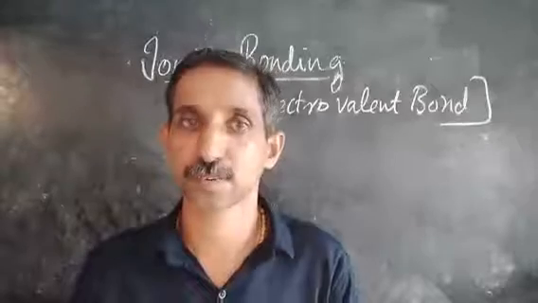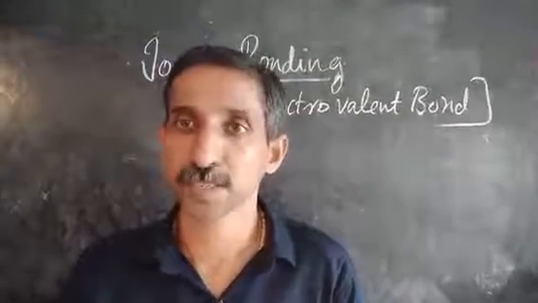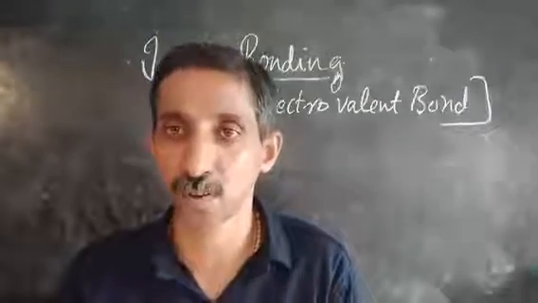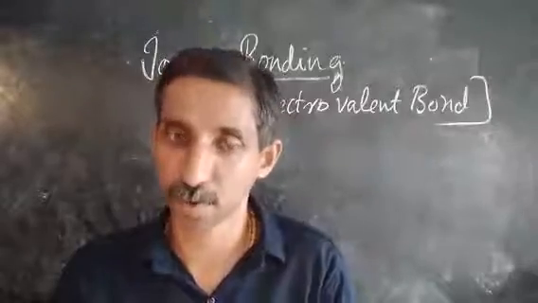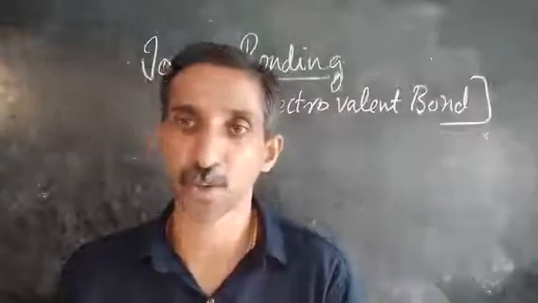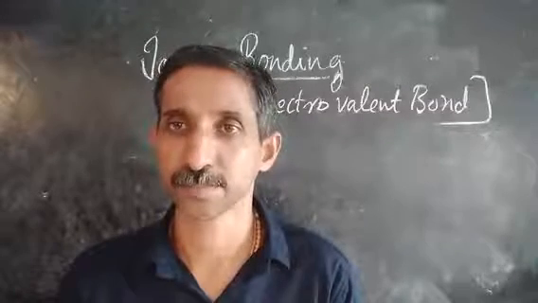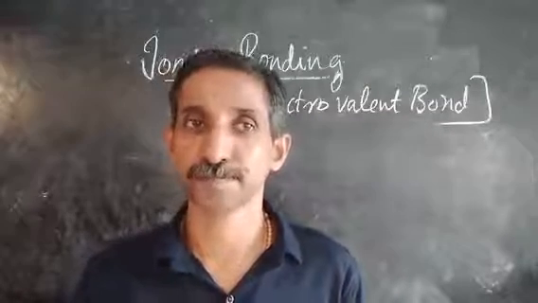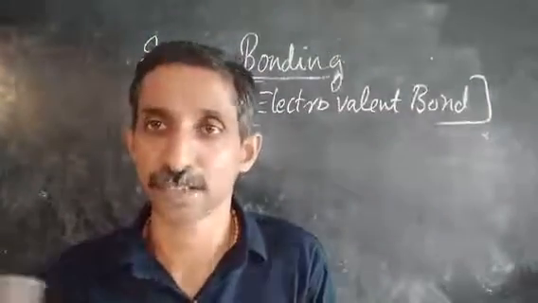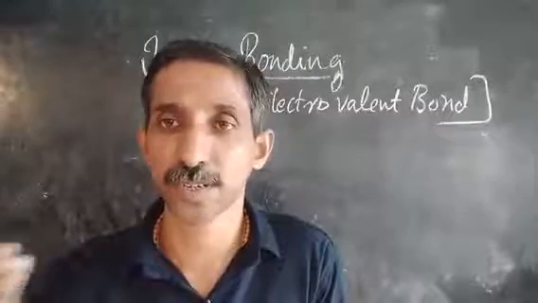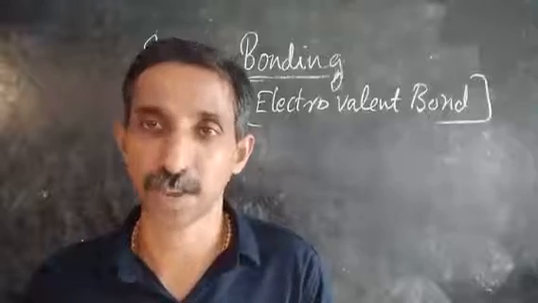All the elements which are known, except noble gases, have the tendency to either gain or lose electrons, of which metals have more tendency to lose electrons than gain, and non-metals have the tendency to gain electrons rather than lose. So when an attractive force develops between a metal and a non-metal, that means electron givers and electron takers, that results in the formation of an ionic bond.